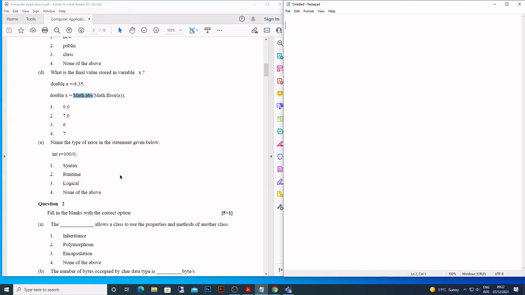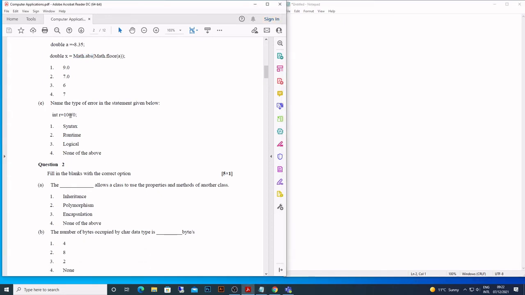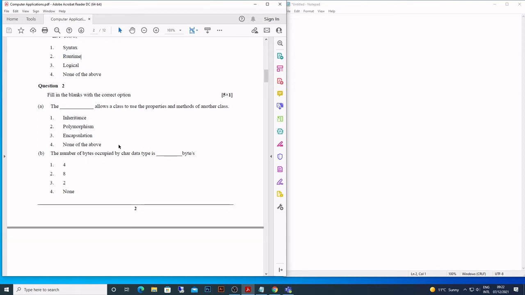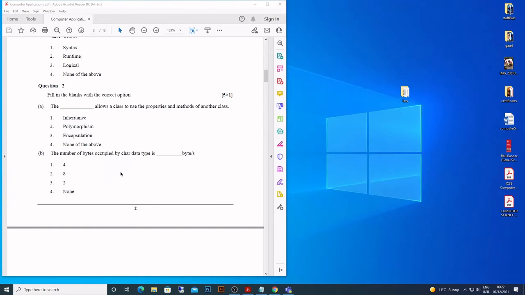Okay, so what is the answer here? 100 upon 0. We are trying to divide this. So this is a runtime error. What error is this? Runtime error. Okay, so let's move on to the next one.